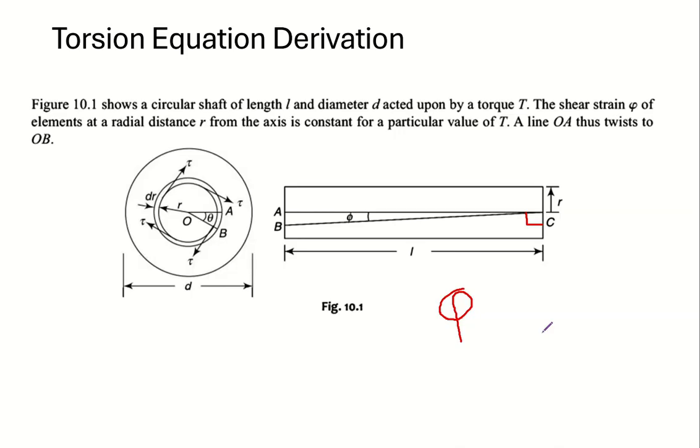With this in mind, we can proceed to the derivation. So phi is the shear strain. It is written in the text here. The shear strain phi of the elements at a radial distance r from the axis is constant for a particular value of T. For a particular twisting moment, the shear strain remains constant at any radial distance r.